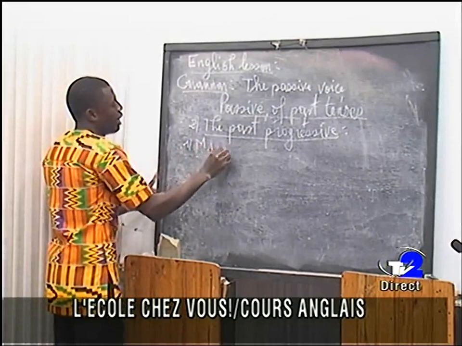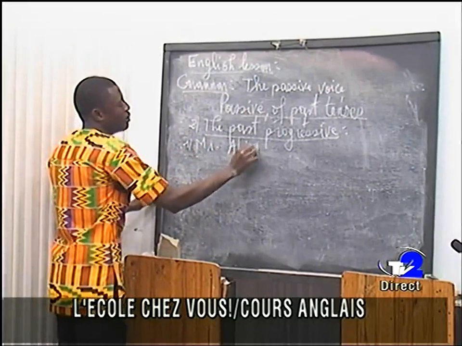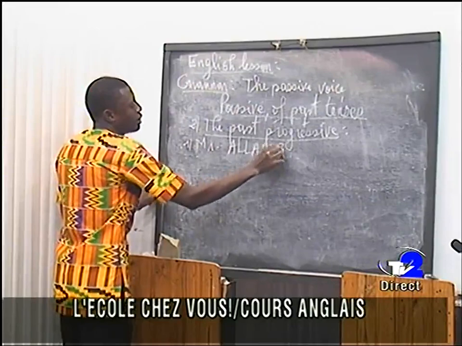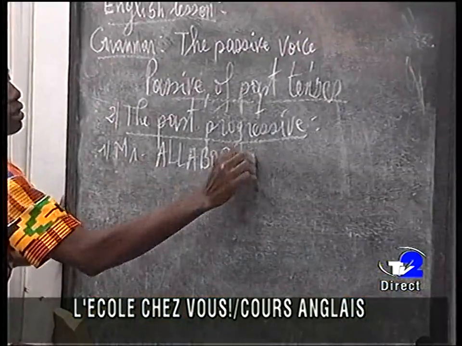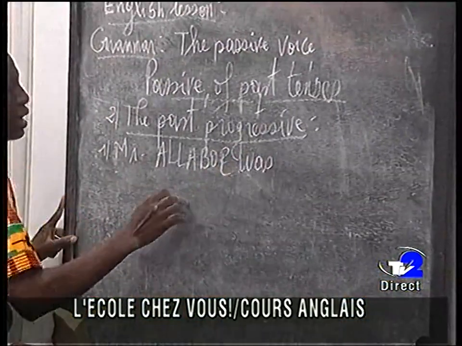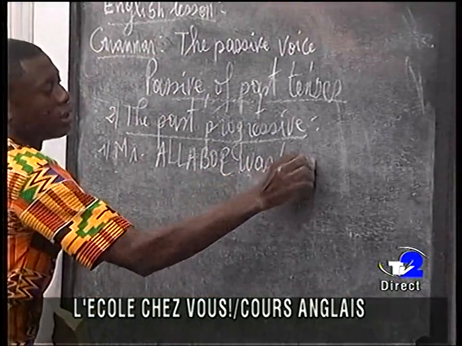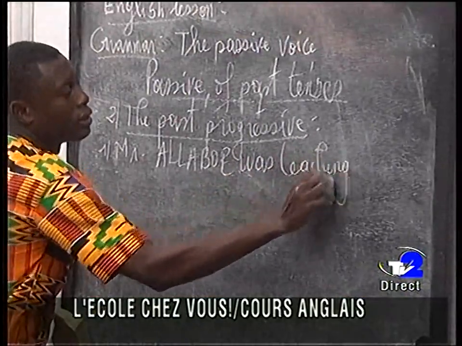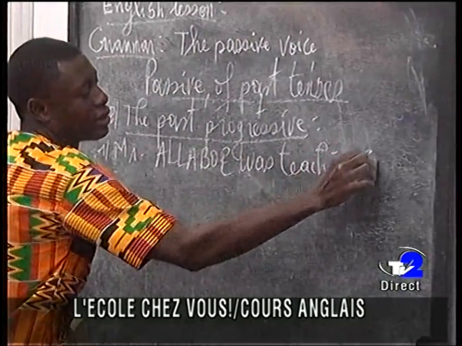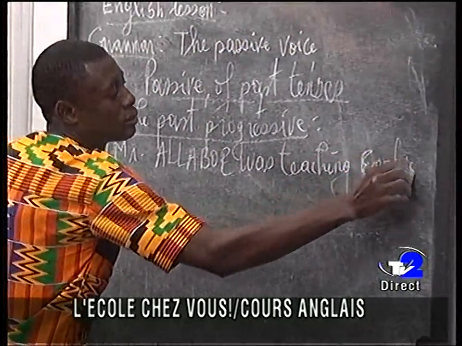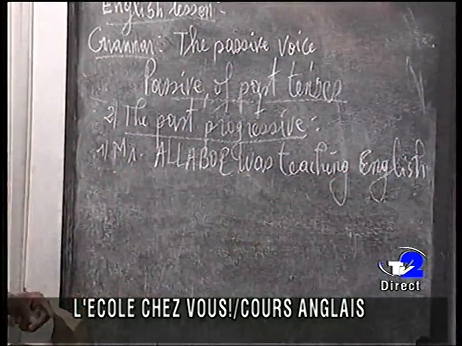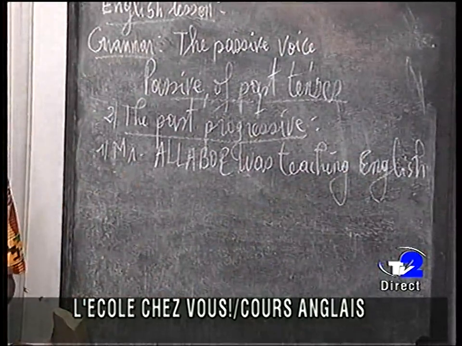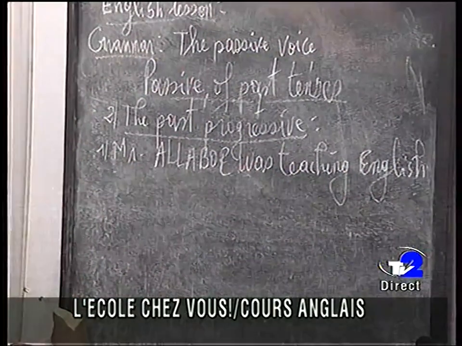Mr. Alabwe was teaching English. Okay, I saw Mr. Alabwe. Mr. Alabwe was teaching English.